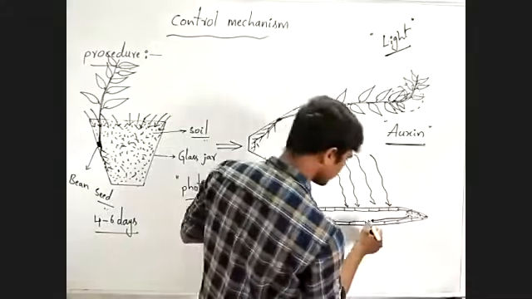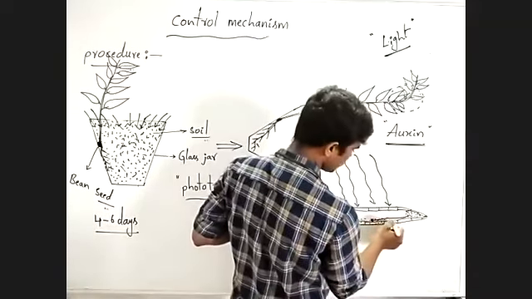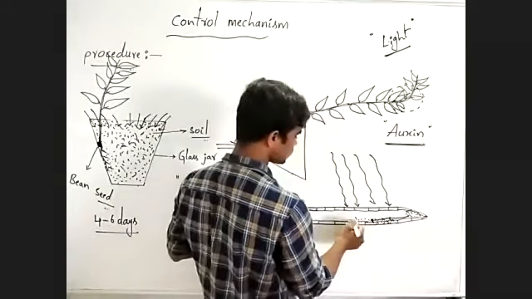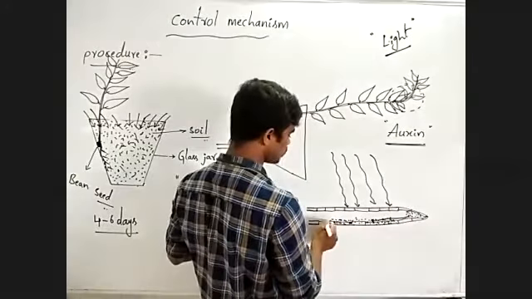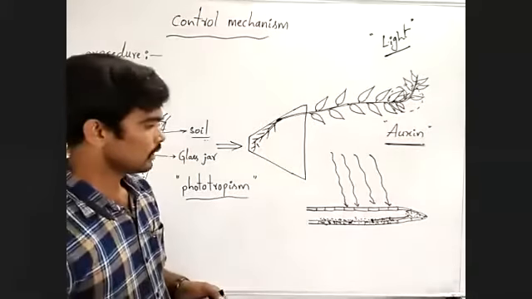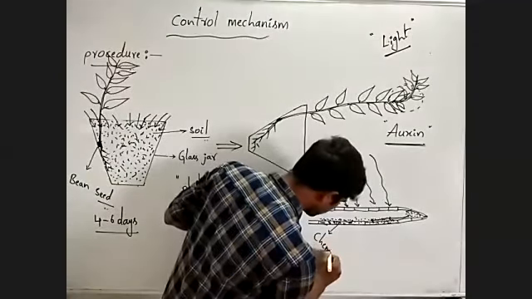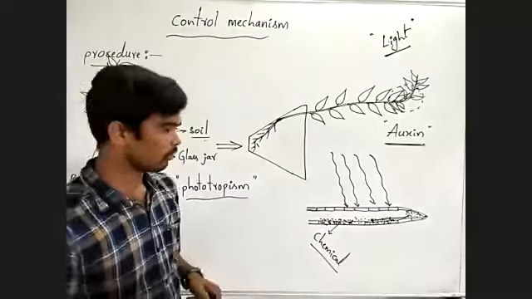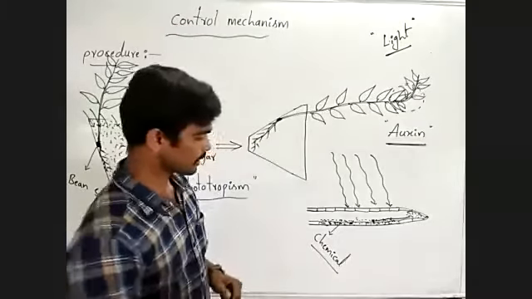Observe, like this. All the chemicals are transported to one side, the side opposite to the light illuminated side. Now, because of the presence of these chemicals, a large amount of chemicals,